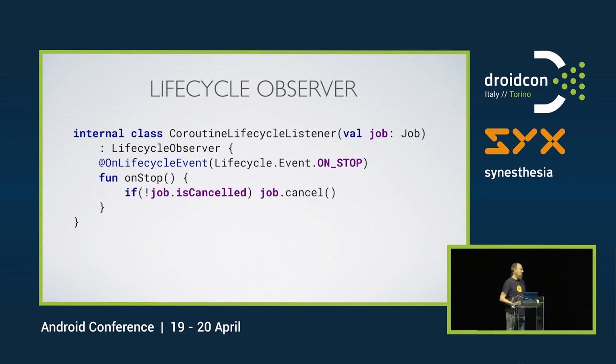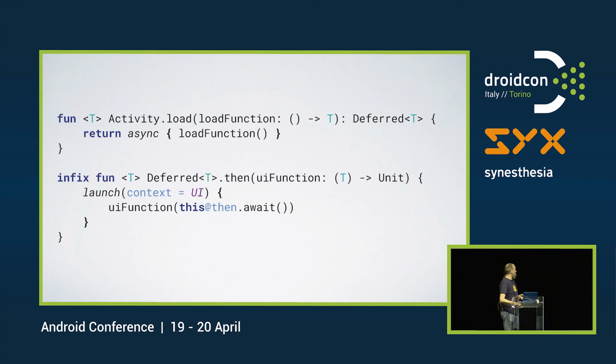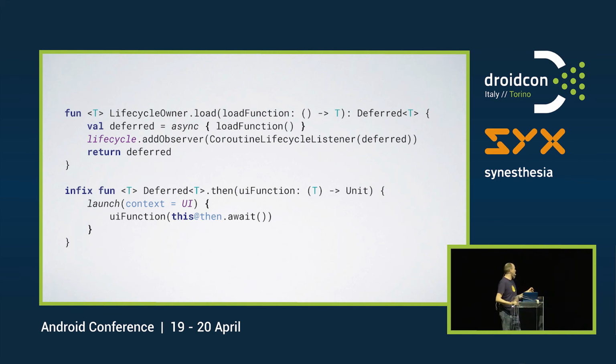Now, we go back to this one here. Now we're calling the async load function. That will return a deferred. So what we do here, before we return that, we change so that instead of having the extension function on activity, we change to having the extension function on lifecycle owner, which is an interface that is implemented by both the fragment activity in the support library as well as the support library fragments, which is great. So now we can use this load function both in an activity and a fragment.